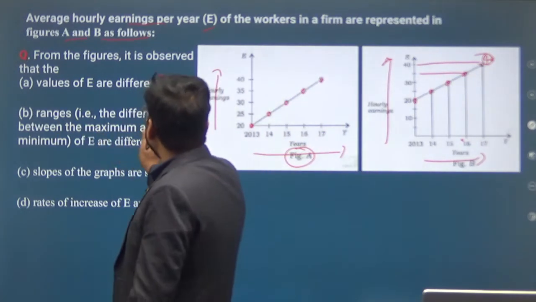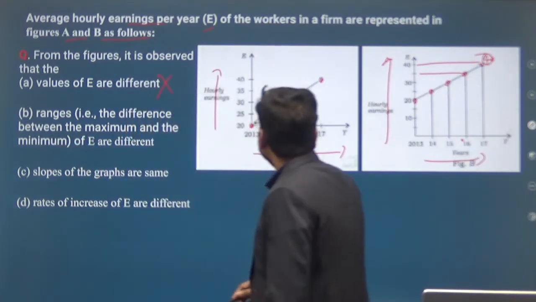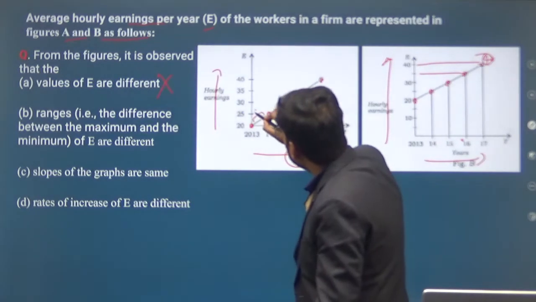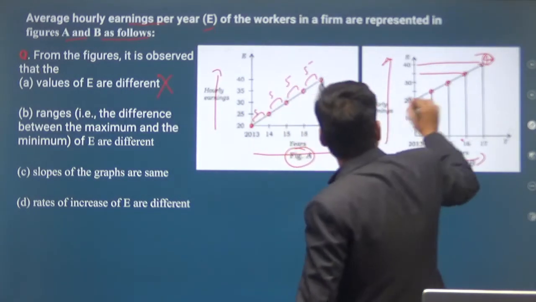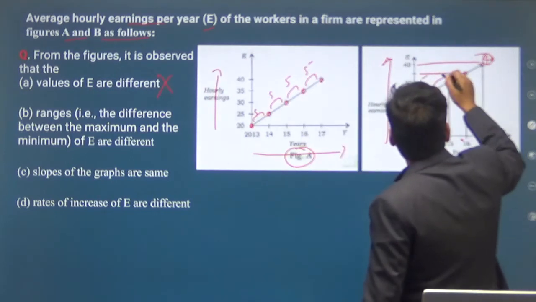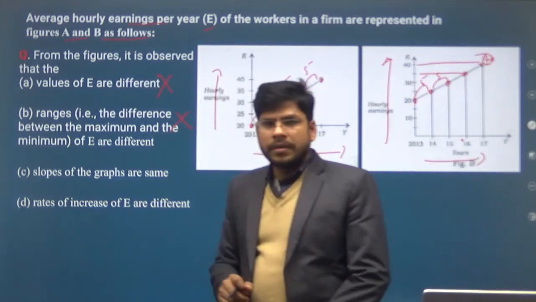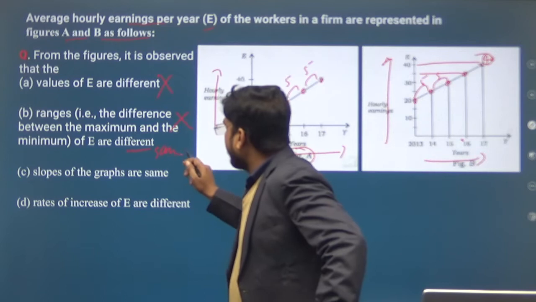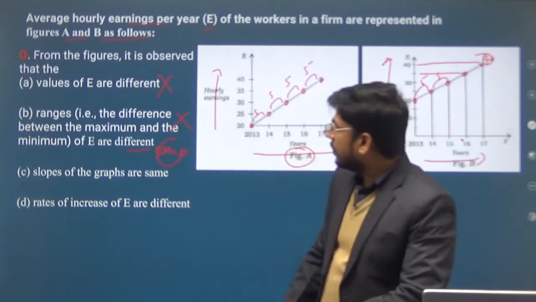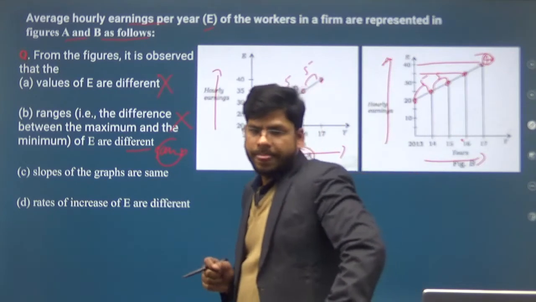The range, the difference between the maximum and minimum of E, are different. What is the difference here? 5. What is the difference? 5. 5, 5 and so on. So this is also wrong. They are not different, they are the same. So this is also a wrong statement. So option B is also wrong.